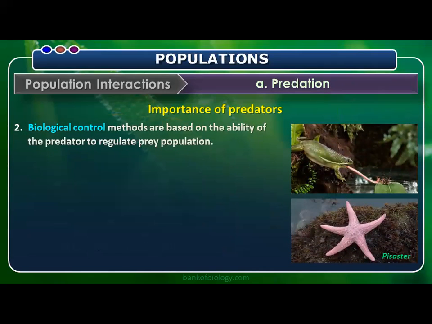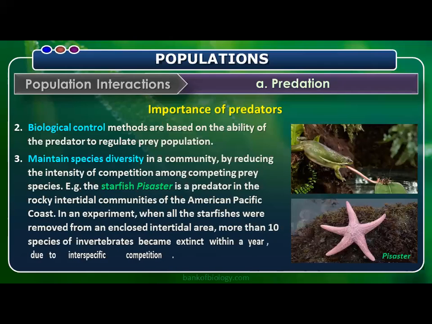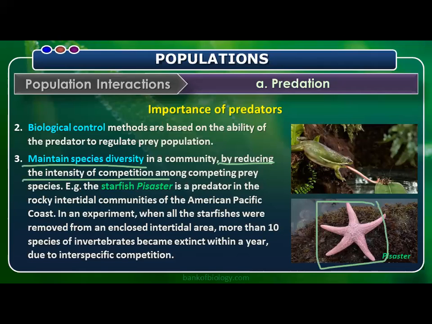Biological control methods are based on the ability of the predator to regulate the prey population. Predators also maintain species diversity in a community by reducing the intensity of competition among the competing prey species. That is another statement here: they maintain species diversity in a community. How? By reducing the intensity of competition among competing prey species. We have a best example. The starfish Pisaster is the bigger predator in the intertidal communities of the American Pacific coast.